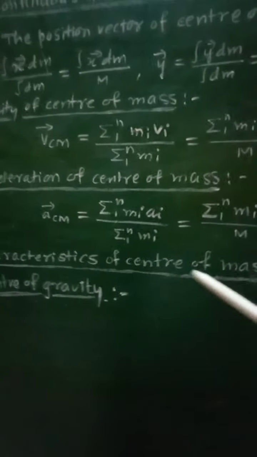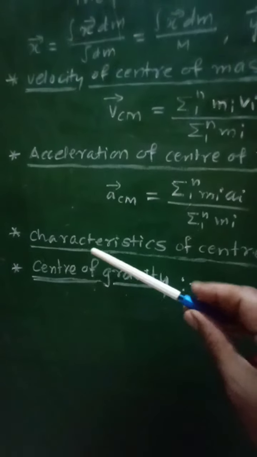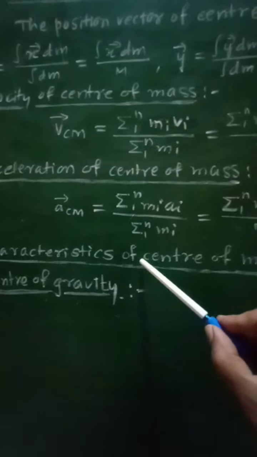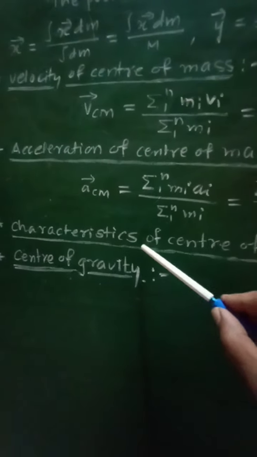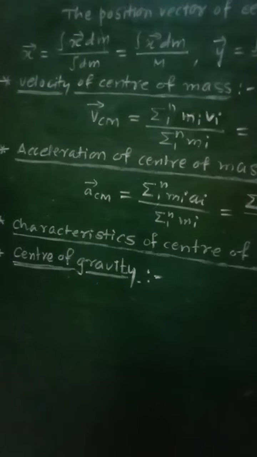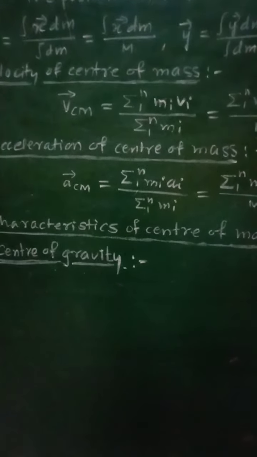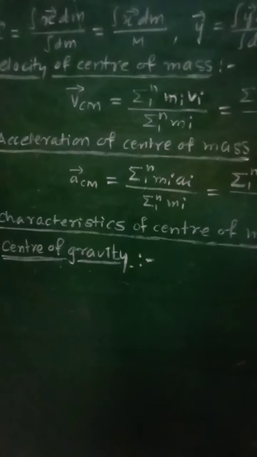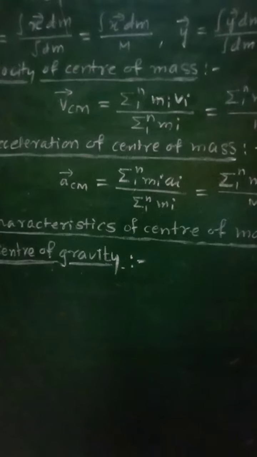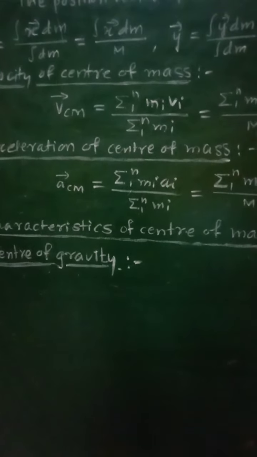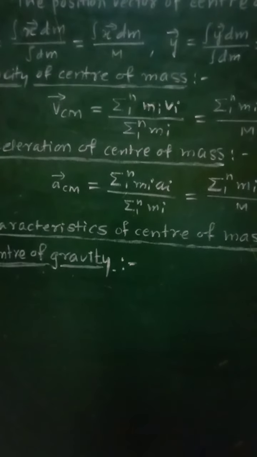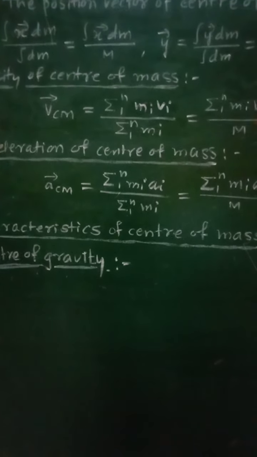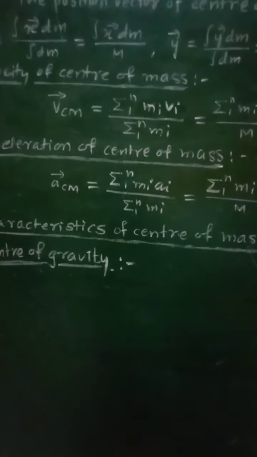And now let us see some of the characteristics of center of mass. So we will list here some of the characteristics of the center of mass. Now what are the characteristics? First, the center of mass is a hypothetical point at which the mass of the body can be assumed to be concentrated.